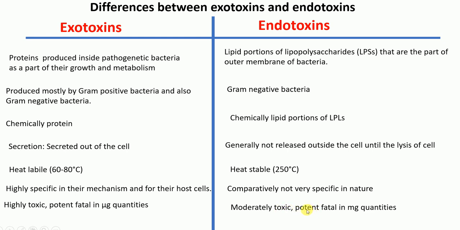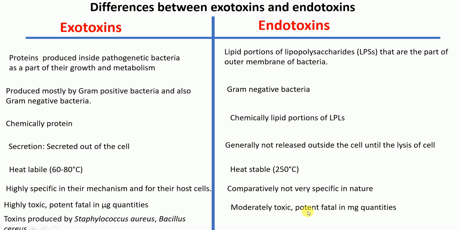So what is the definition of potency? Potency is the amount that is needed to cause an effect. For example, for endotoxins, a larger amount is needed to create the same effect which can be created by a smaller amount of exotoxins. So exotoxins are highly potent, endotoxins are weakly potent.